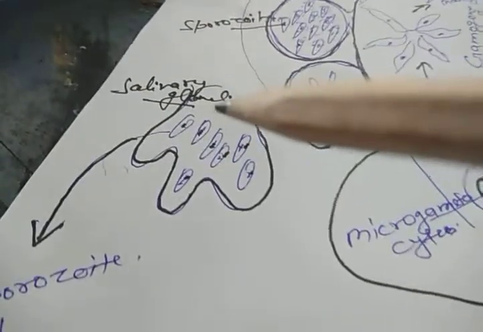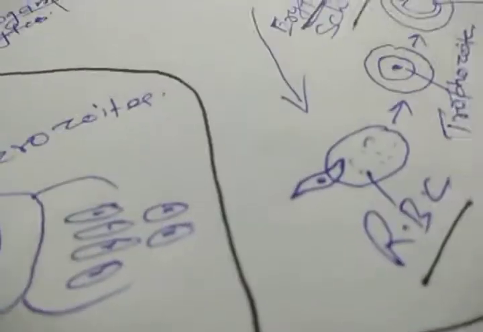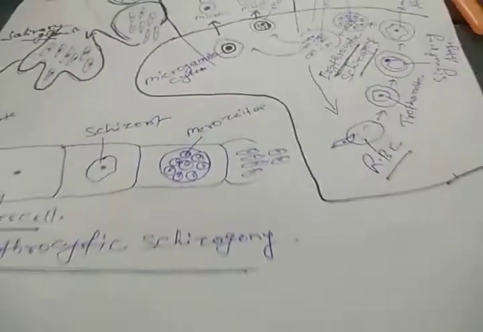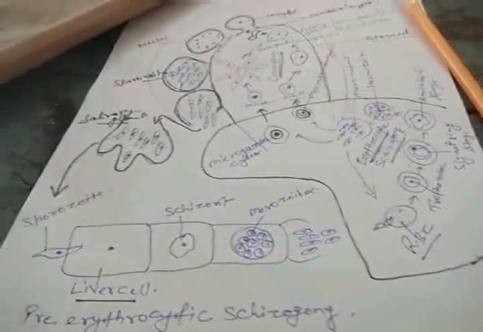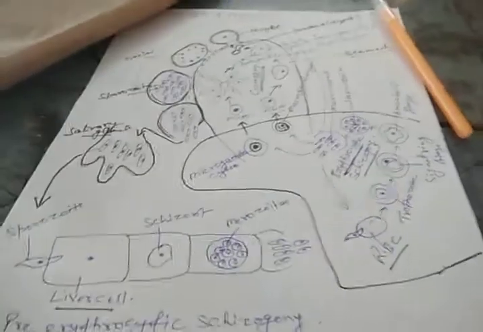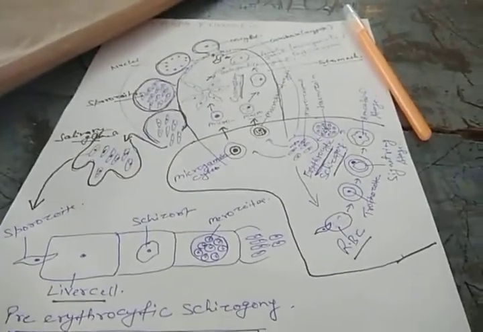So this is the life cycle of Plasmodium that is completed in 3 stages, that is called the schizogony. This is the asexual cycle, occurs by multiple fission. And schizogony occurs in the liver cell as well as in the RBC. When it occurs in the liver cell, this is called the pre-erythrocytic, and in the RBC it is called the exoerythrocytic. This is the asexual reproduction that occurs in the human body by multiple fission or schizogony.